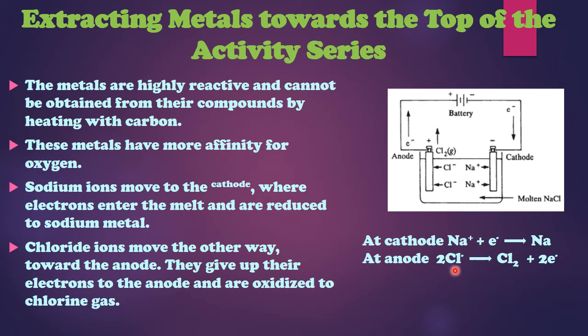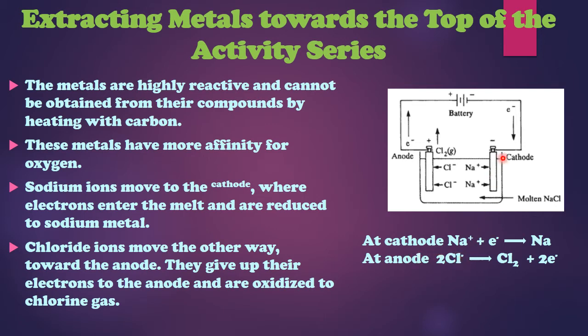At the anode, the sodium will not go there because sodium is already positive, so it will be away from it. Who is going to go there? Chlorine is going to go to the anode because the anode is positive and chlorine is negatively charged. So there is a force of attraction between them.